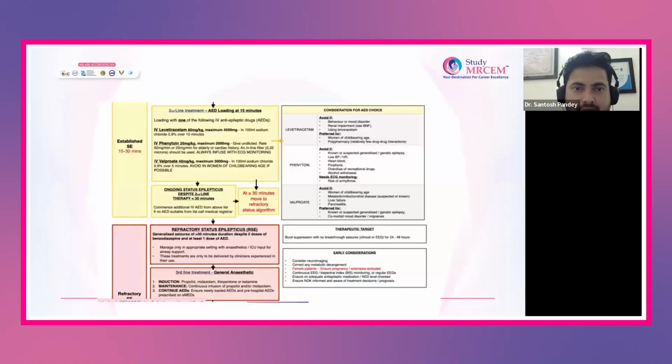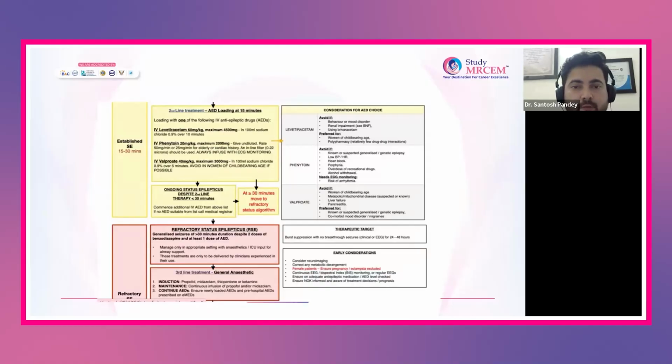If Keppra is not available, in that case we have to use phenytoin 20 mg per kg, maximum 2 gram you can give. But while giving phenytoin, you have to be very careful. It has to be given very slowly, because patients are prone to developing bradycardia and asystole, especially in the pediatric age group. So ECG monitoring is important while giving phenytoin.